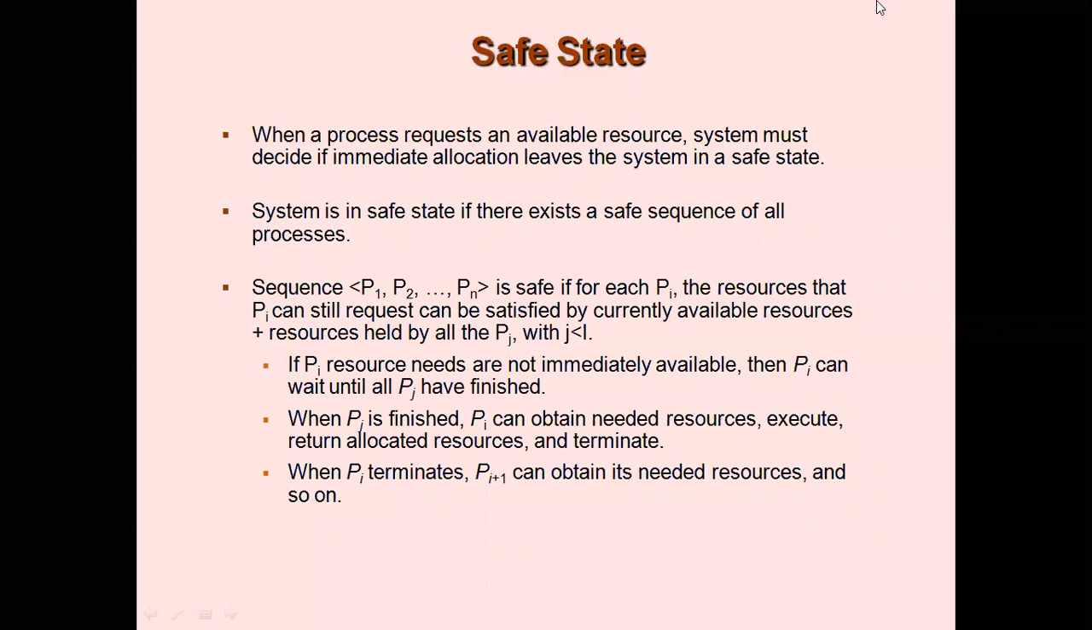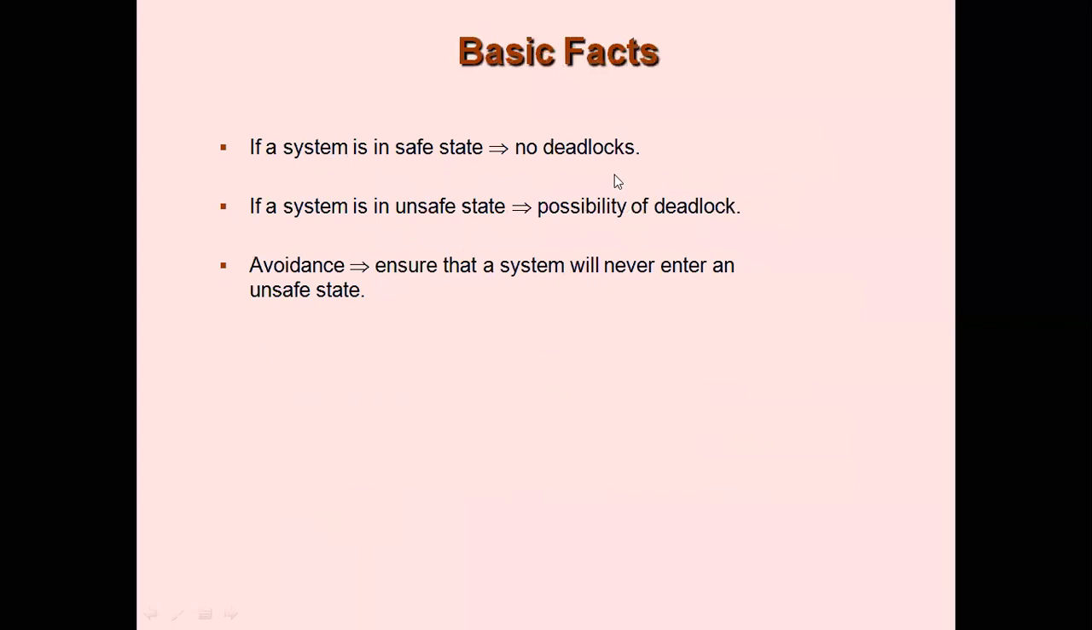So you know what a safe state is. I need not tell about it. So you guys know that if you find a safe state, that means there is no possibility of deadlock occurring. And if it is an unsafe state, then there can be a possibility of deadlock occurring. So this is what you know already. If a system is in a safe state, then it means no deadlocks. If a system is in an unsafe state, then there is a possibility of deadlock. So avoidance is ensuring that a system will never enter an unsafe state through the information that is provided to it in prior.